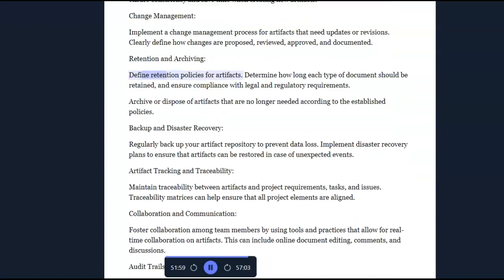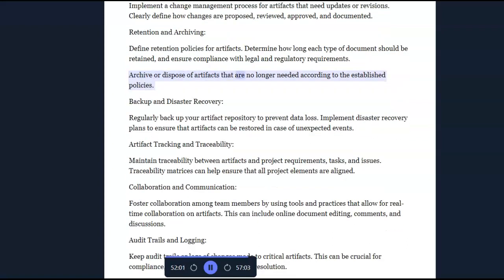Retention and archiving. Define retention policies for artifacts. Determine how long each type of document should be retained, and ensure compliance with legal and regulatory requirements. Archive or dispose of artifacts that are no longer needed according to the established policies.